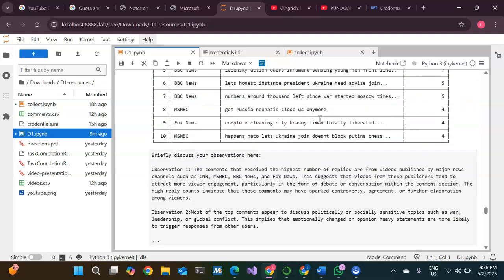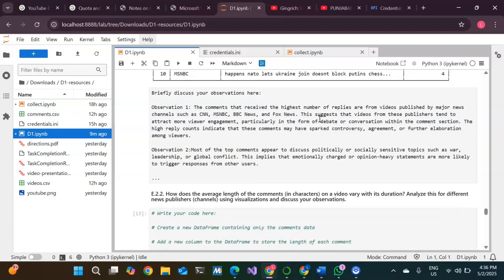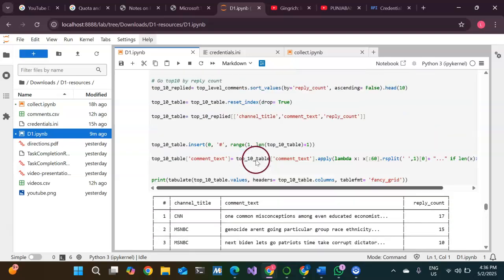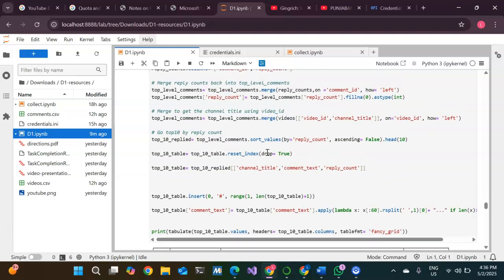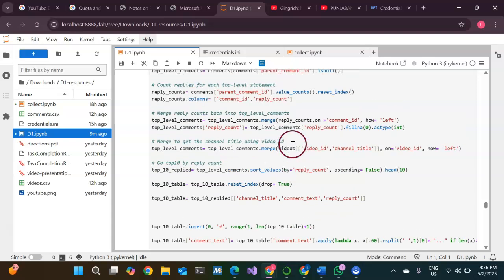If I talk about my challenges and obstacles, one of the key challenges was working with this nested structure, as I had to work with some sort of hierarchy in the replies, like the parent comment and the replies to this comment. Understanding how to distinguish between top level comments and replies using parent comment ID was initially confusing.